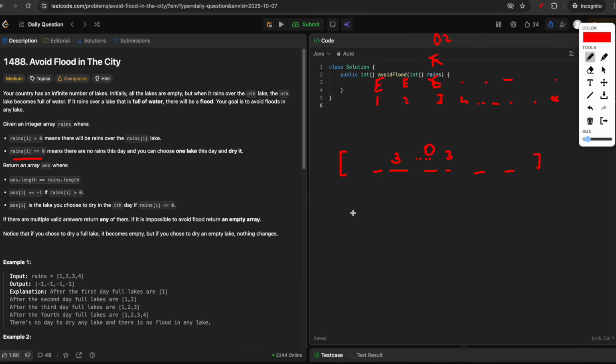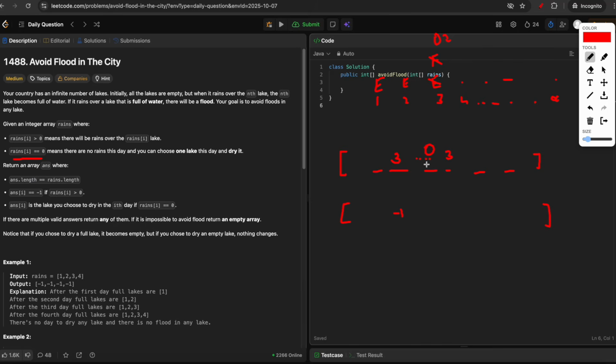So once you have this array, you have to return another array of the same size where, if the current day has rain, then just return -1, and if the current day is 0, then you can choose any lake to dry.